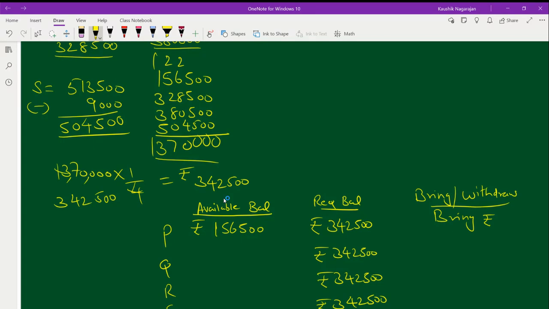Now if you see for Q, it is an amount of rupees 3,28,500 is only available. But here if you see, he is required to have 3,42,500.